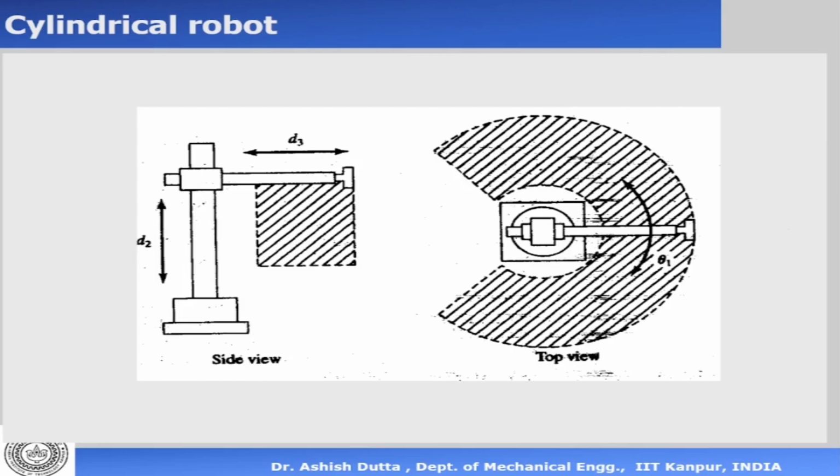A cylindrical robot has 2 prismatic joints and 1 revolute joint. Now the 2 prismatic joints are shown in the side view, and the revolute joint is shown in the top view. The prismatic joint side view is exactly the same as that of the Cartesian robot. There is one joint which can move this much. It's a prismatic joint, so it can just translate like this, and you get a straight line. Then you move this down, so this full thing can come down like this, and the straight line has come down. So you get a square or a rectangle.